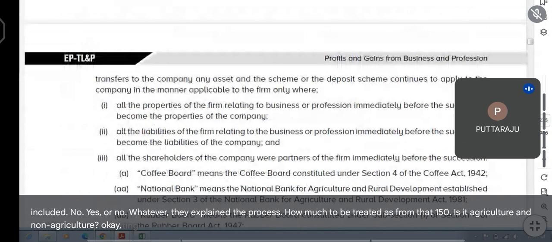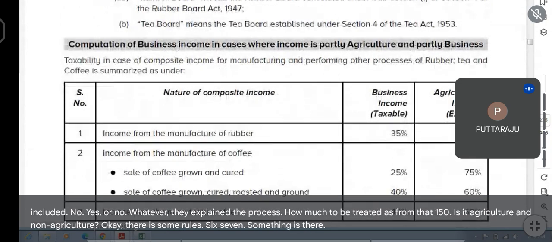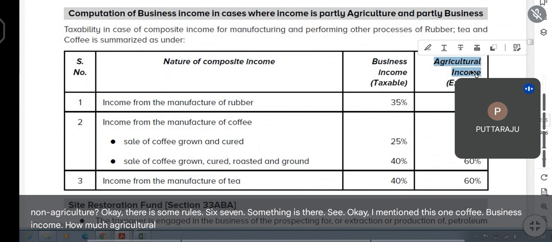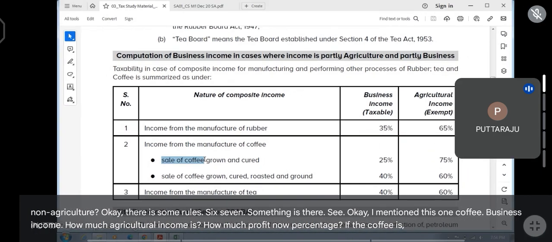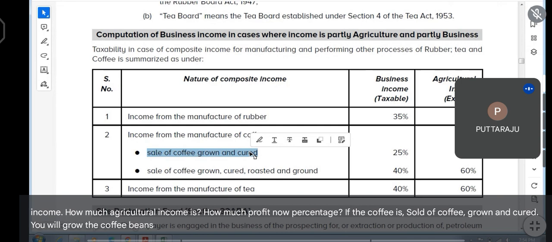Okay, there are some rules. I mentioned this one, coffee. Business income, how much? Agricultural income is how much profit percentage. If the coffee is sold as coffee grown and cured, you will grow the coffee beans and you will do the curation.